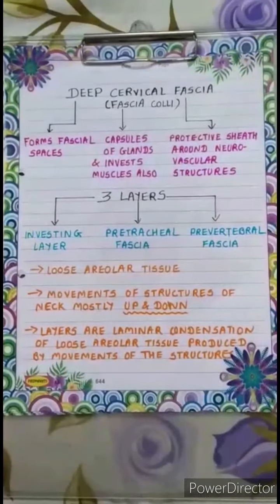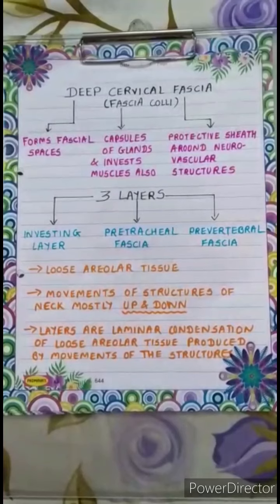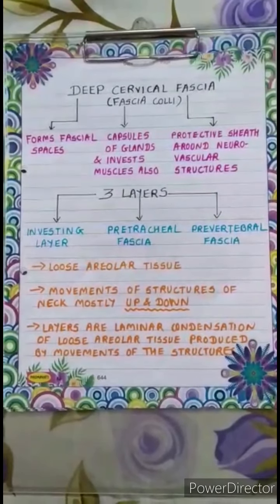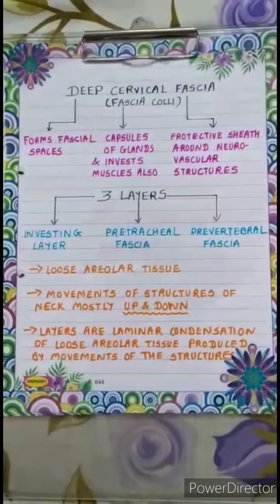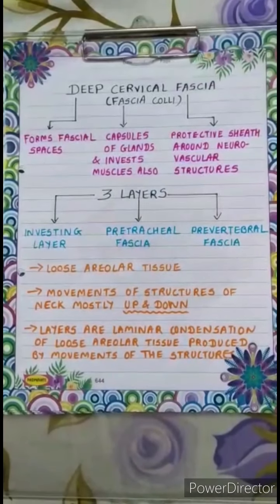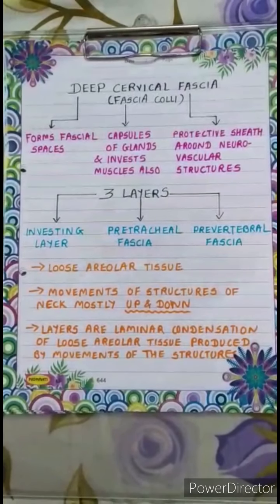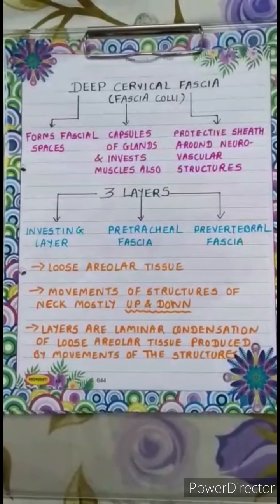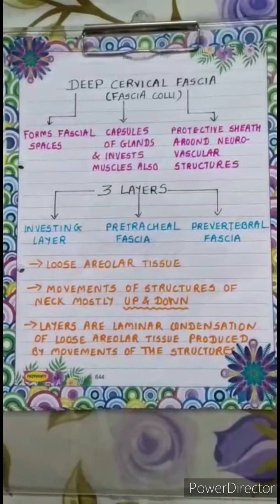Deep cervical fascia or fascia colli. The deep cervical fascia is a clinically very important structure of the neck because it forms various fascial spaces in the neck, provides capsules to some glands like the parotid and submandibular glands, and also invests muscles in this region. It forms a protective sheath around neurovascular structures present in the neck.